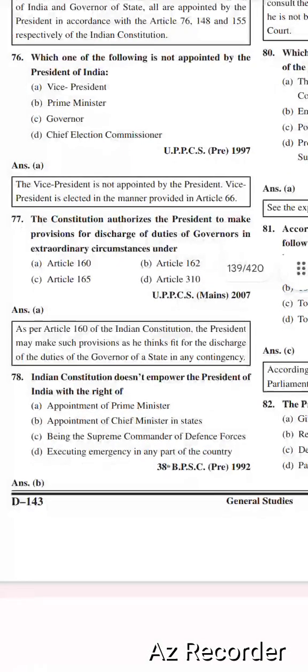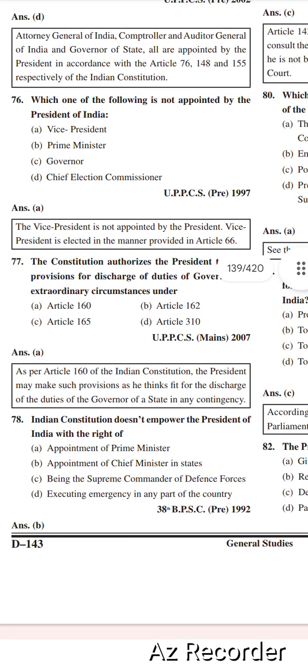Next question is the Constitution authorizes the President to make provisions for discharge of duties of governors in extraordinary circumstances under Article 160, 162, 165 and 310. Right option is option number 1, Article 160.